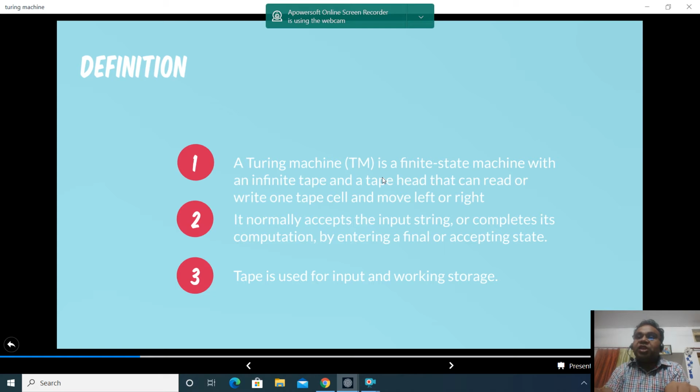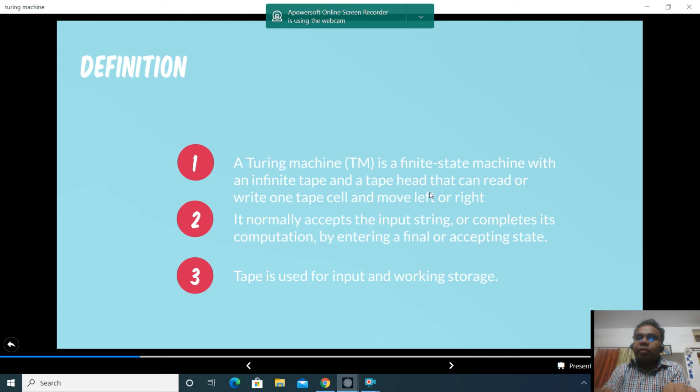We cannot change the input. In push down automata, for storage we used a stack. In a Turing machine, there is an infinite tape with a read write head. We can read from the input and we can also write on the input tape. And the head can move either left or right.